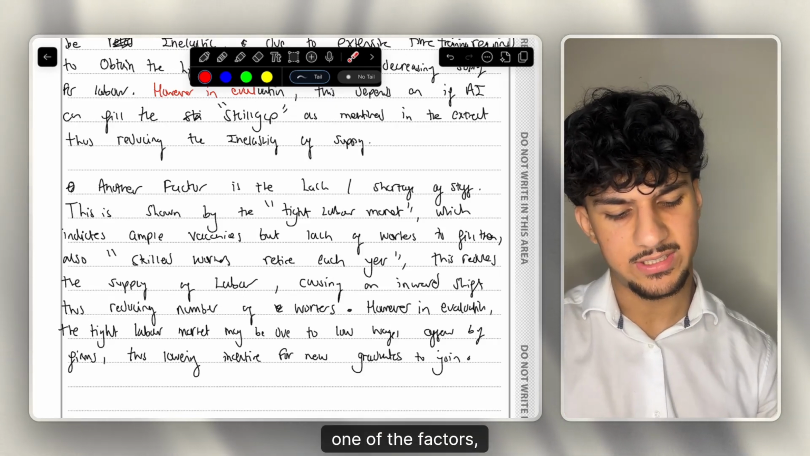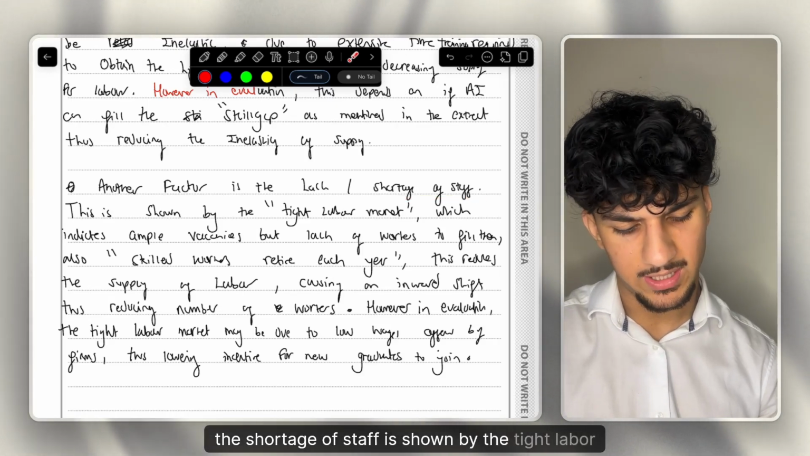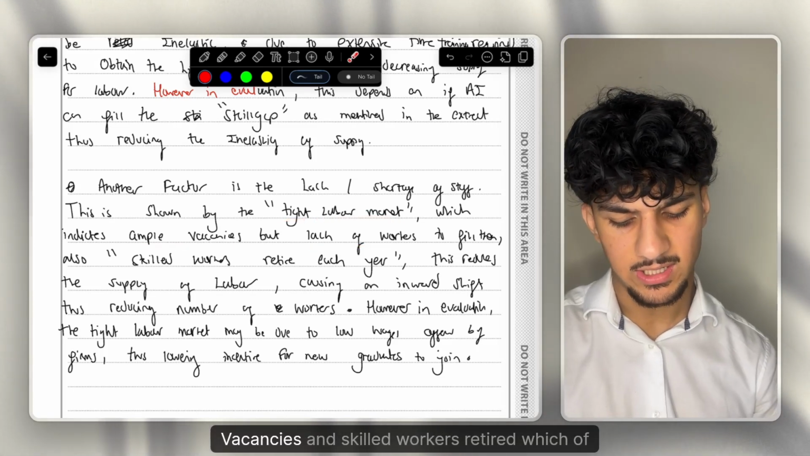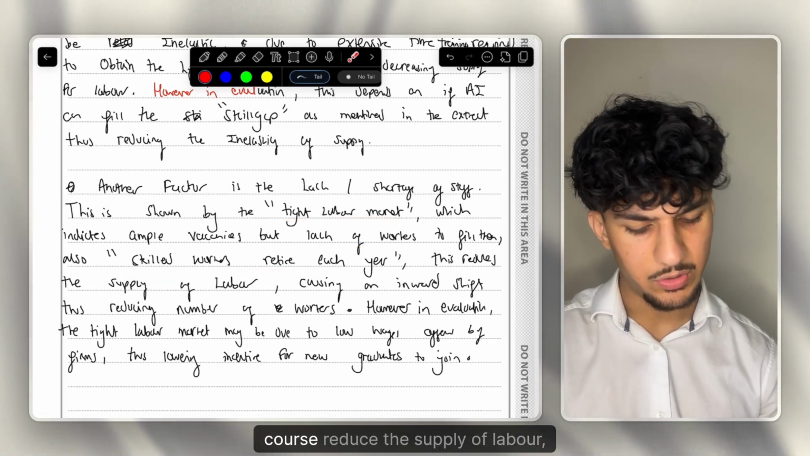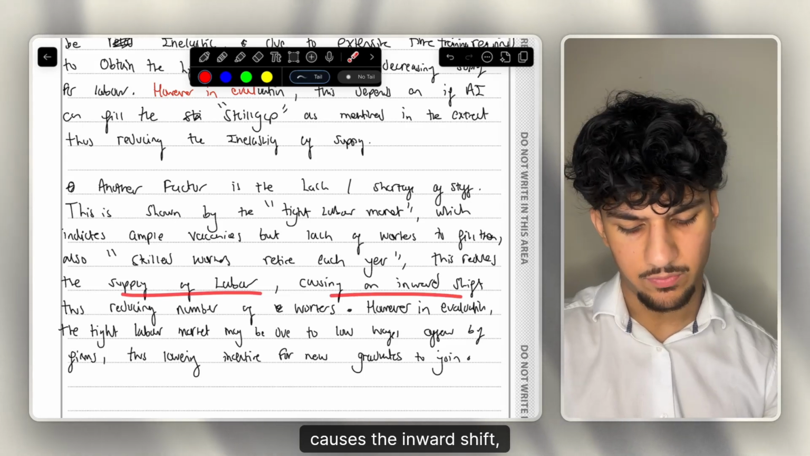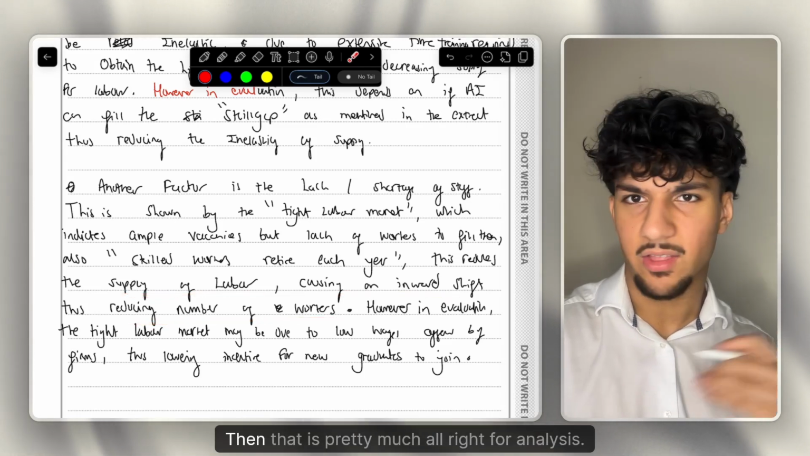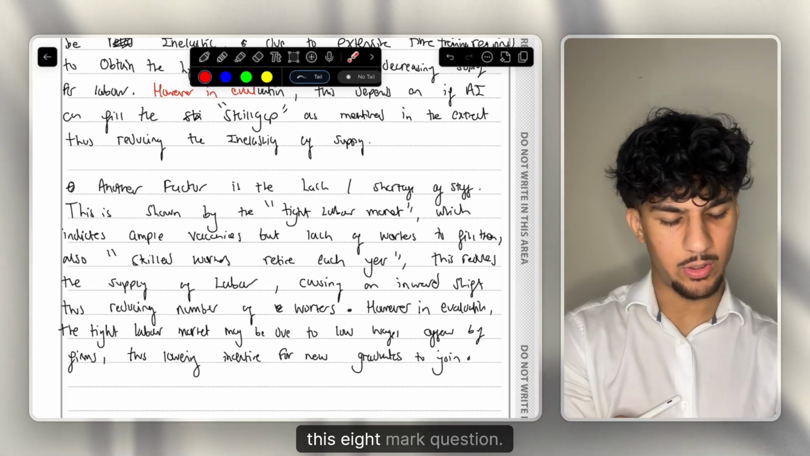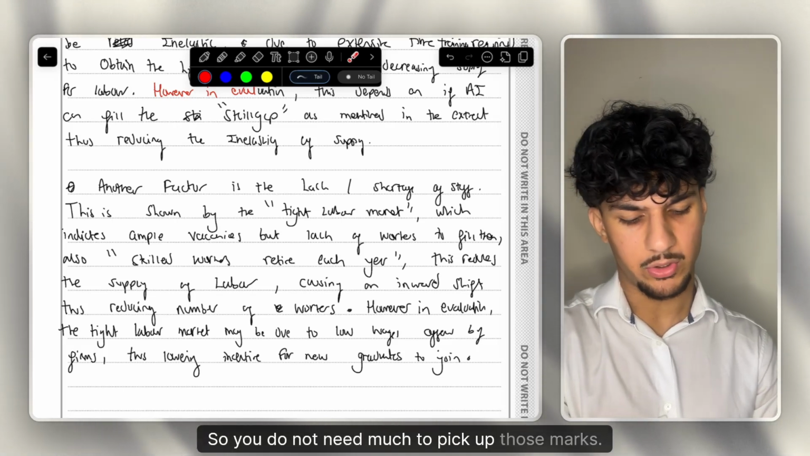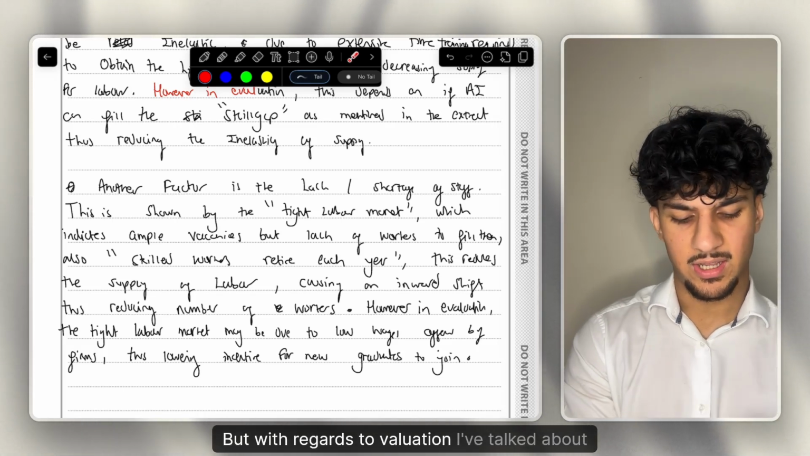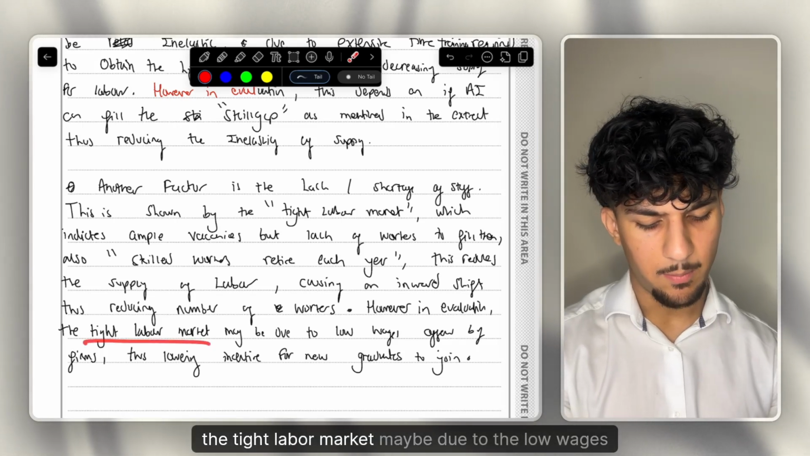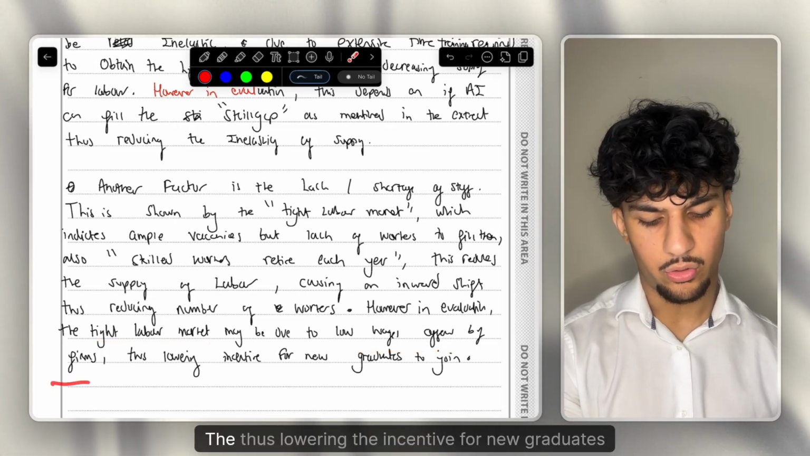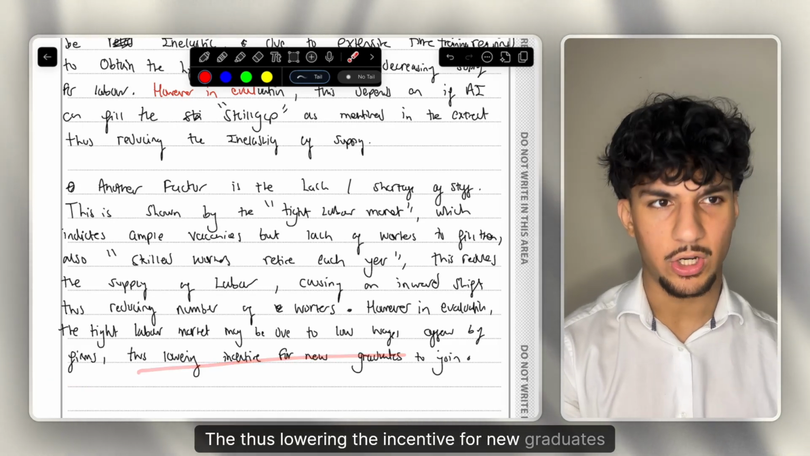But really simply, this is how I'd word it. One of the factors is a shortage of staff, shown by the tight labour market, which indicates ample vacancies but a lack of workers to fill them, and skilled workers retiring, which of course reduces the supply of labour, causes an inward shift, reducing the number of workers. Then that is pretty much all I need for analysis. Like I said, there are 2 analysis marks in this 8-mark question, so you do not need much to pick up those marks. But with regards to evaluation, I've talked about the tight labour market, maybe due to the low wages offered by firms, thus lowering the incentive for new graduates to join.